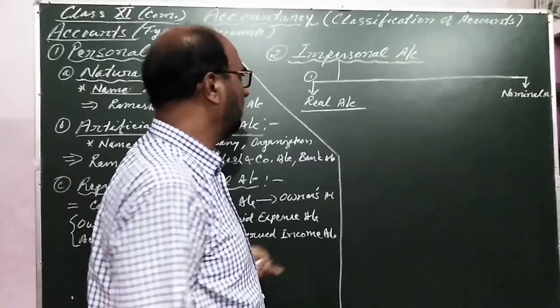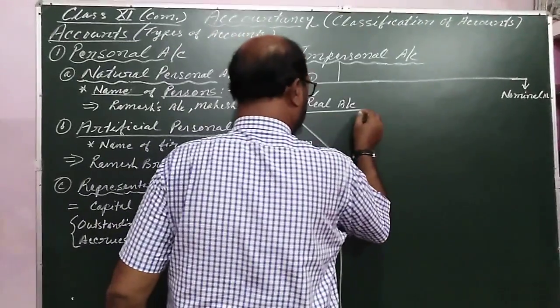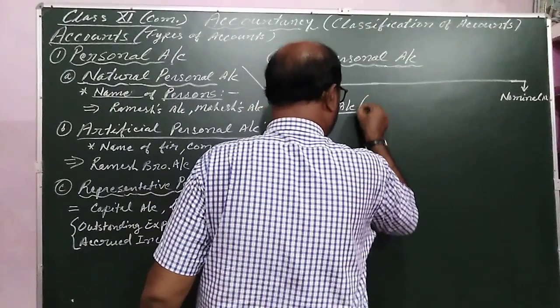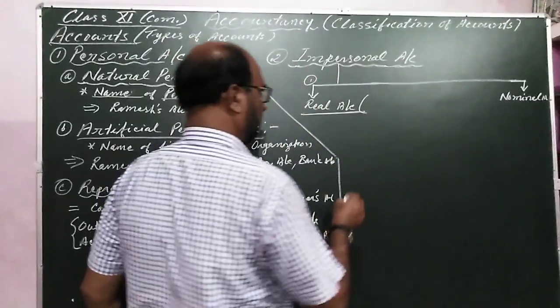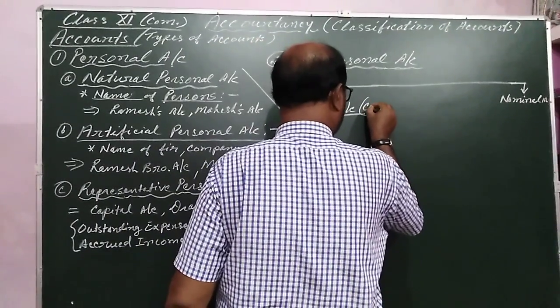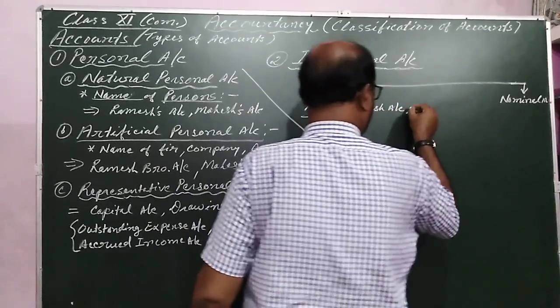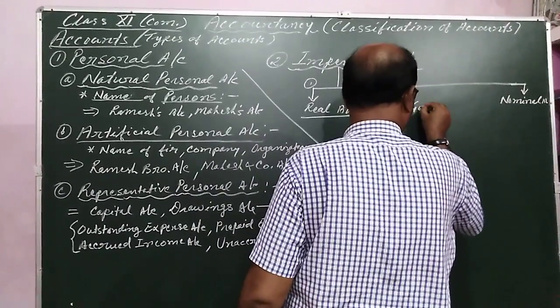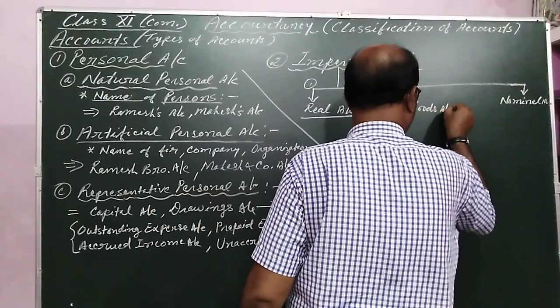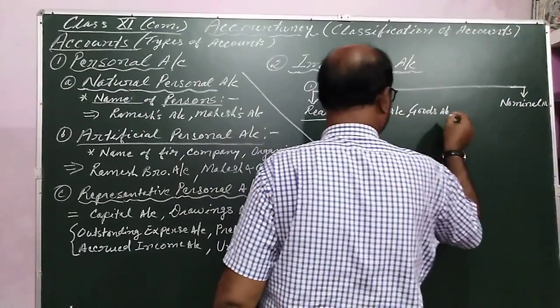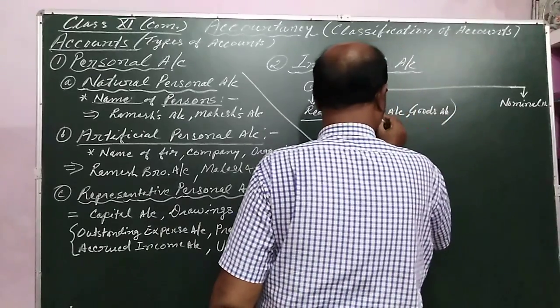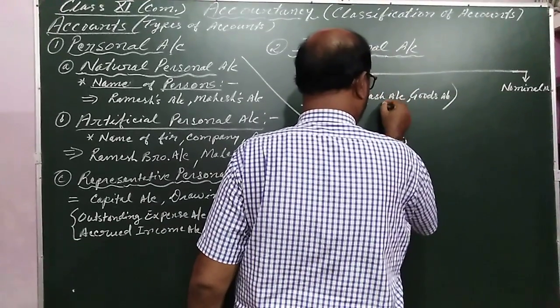Real account, that is, actual real account, includes three items only. That is cash account, goods account, and assets account.